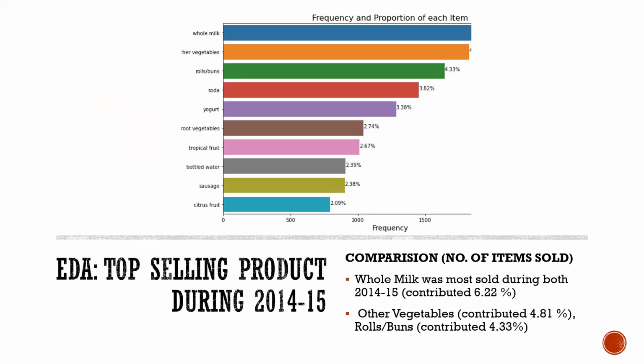Now EDA on top selling products during 2014 and 15. Whole milk was the most sold item during both 2014 and 15. It contributed around 6.22% of total transactions done. Other vegetables contributed 4.81%, and rolls and buns contributed 4.33% of total transactions.